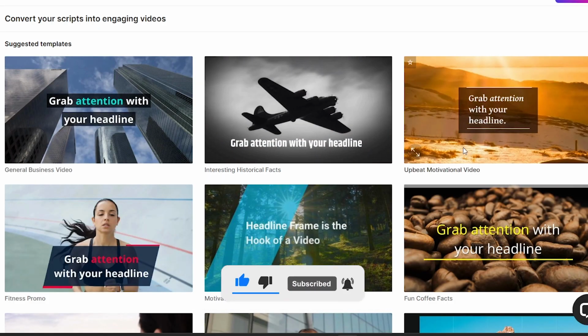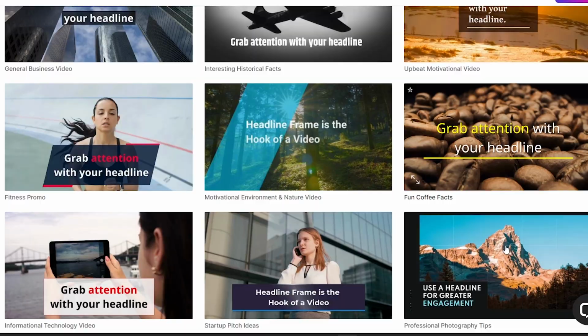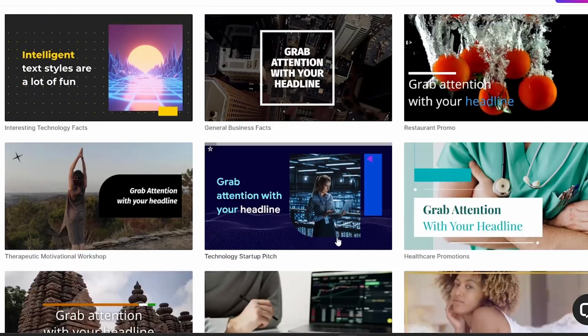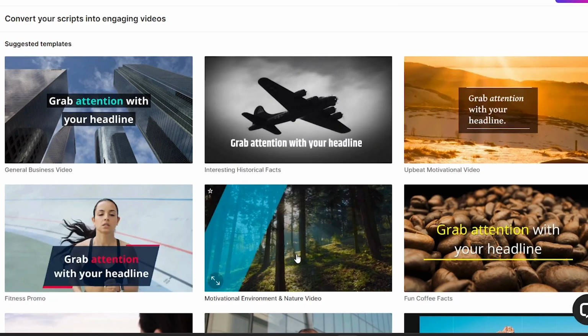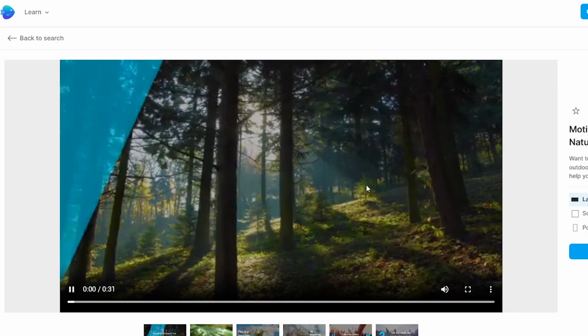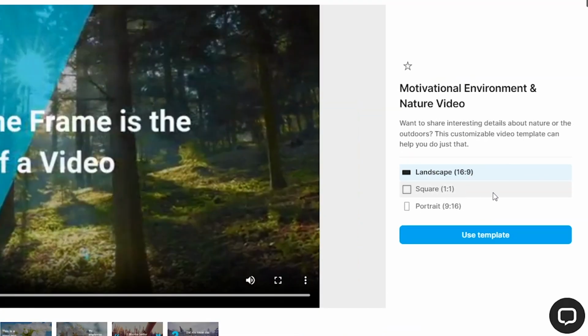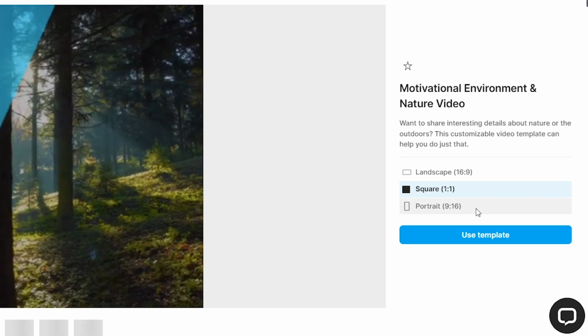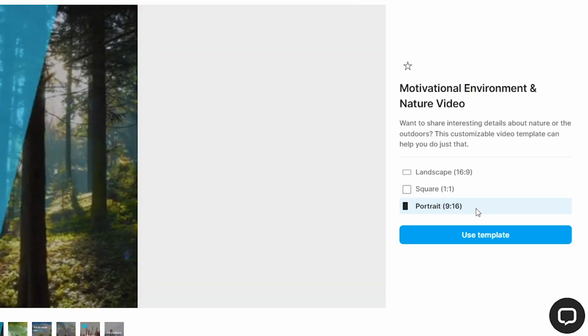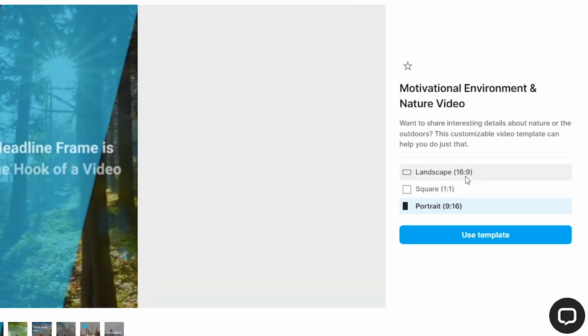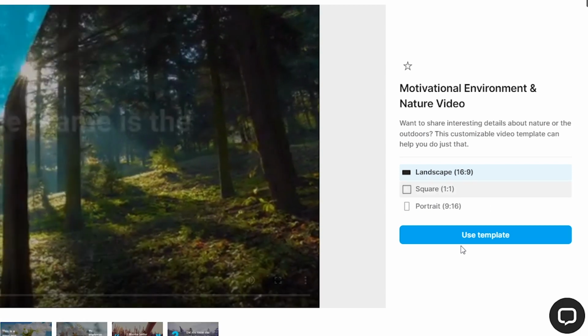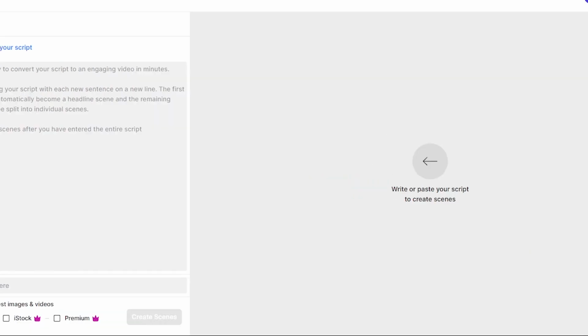Then you can see many video templates. Choose one suitable for your video. I am going with this template. Now we can see the preview of our selected template. And on the right you can see there are 3 aspect ratios to choose: 16:9, 1:1 and 9:16. Leave it as 16:9. Then click use template.